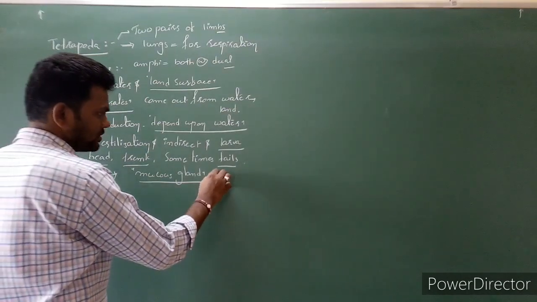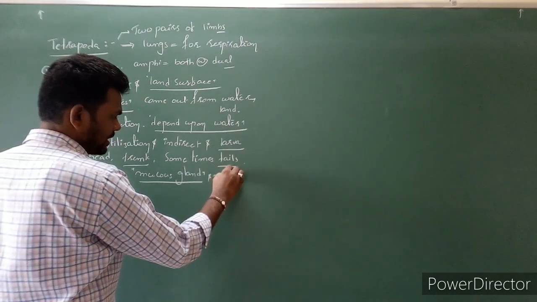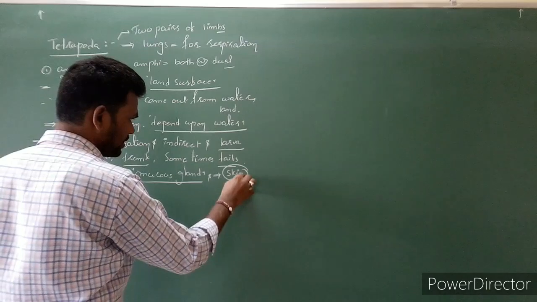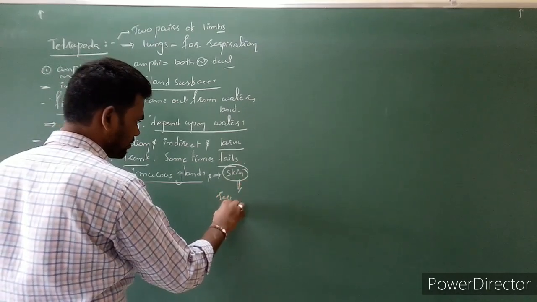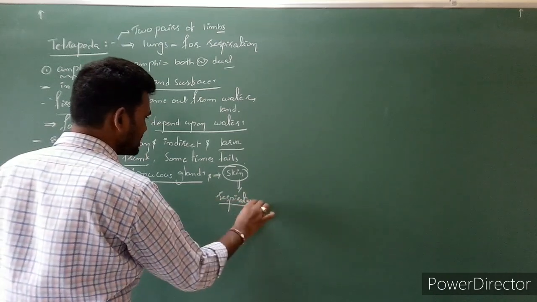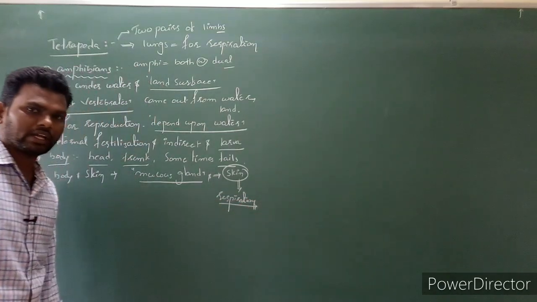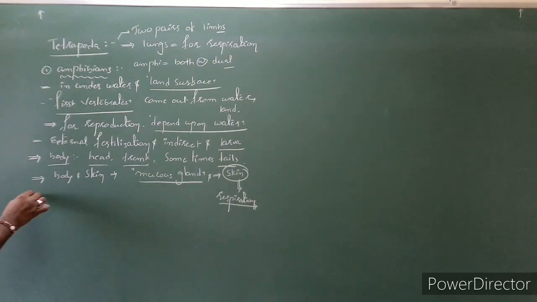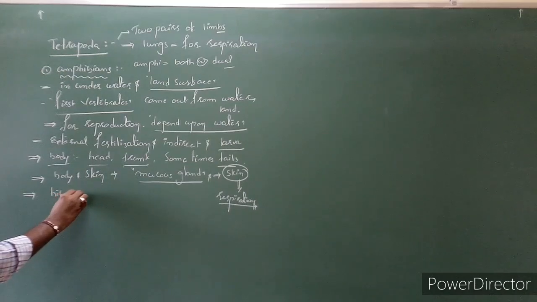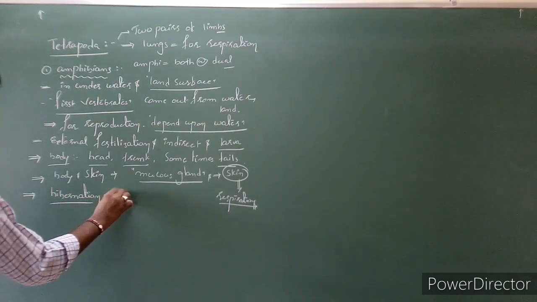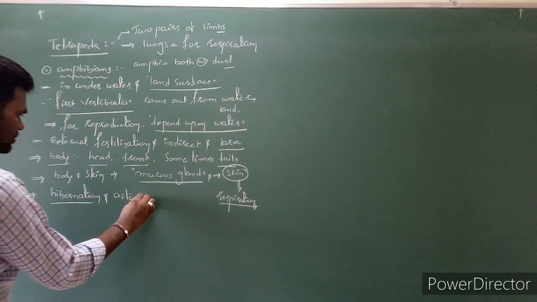So due to that, the skin is useful for respiration, which we call cutaneous respiration. And one of the important characters of amphibians, they can perform hibernation as well as aestivation.